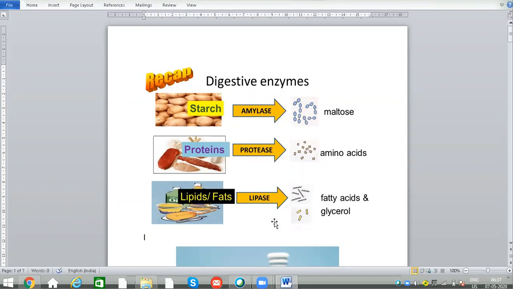The lipase, which is present in small intestine, converts lipids or fats to fatty acids and glycerol. So these enzymes are very essential to convert the complex material to simpler material. These nutrients are very essential for the metabolic growth in the cell and also release the ATP molecules.